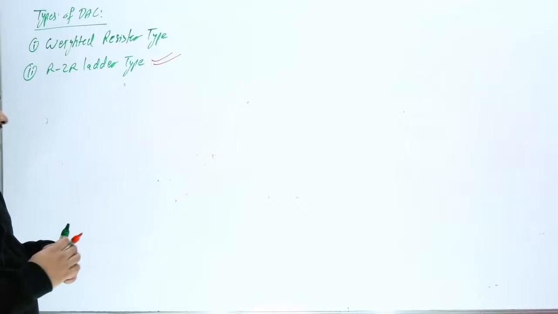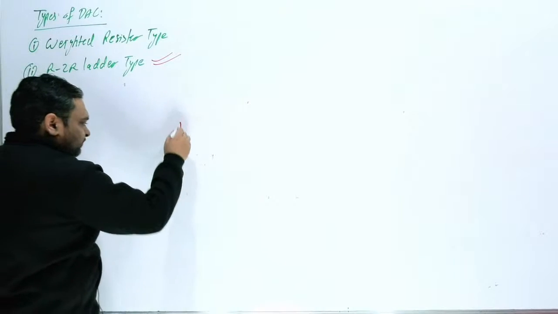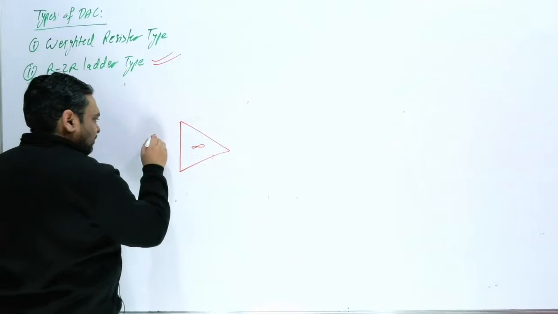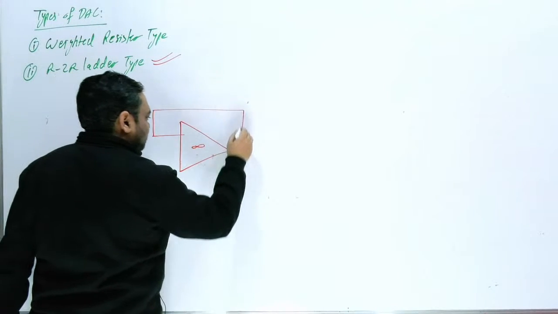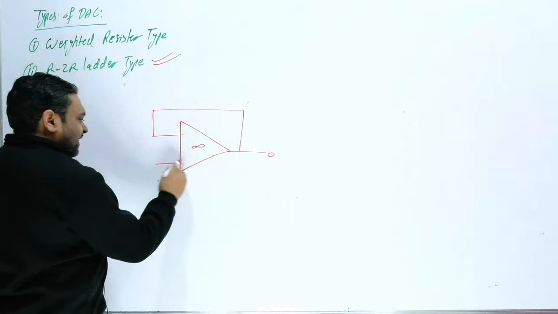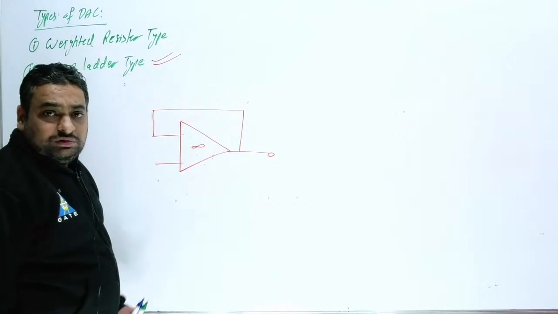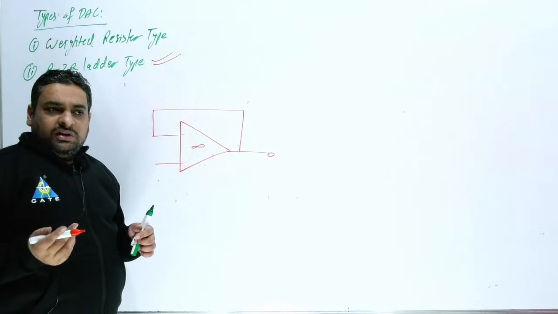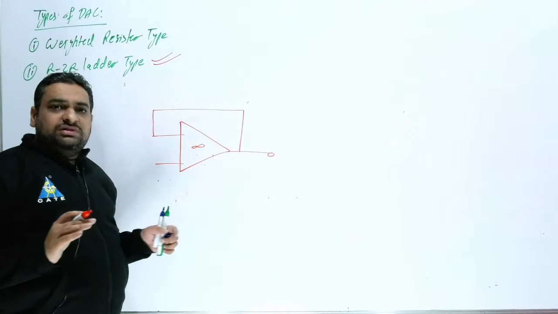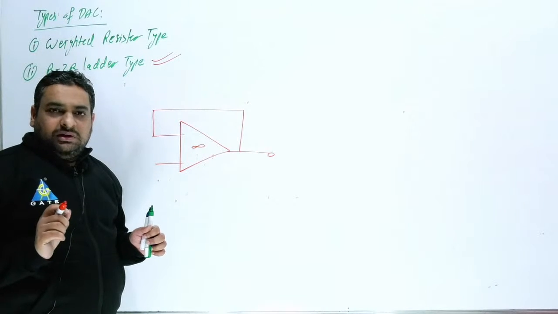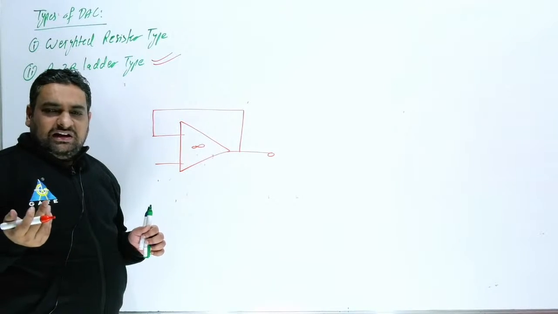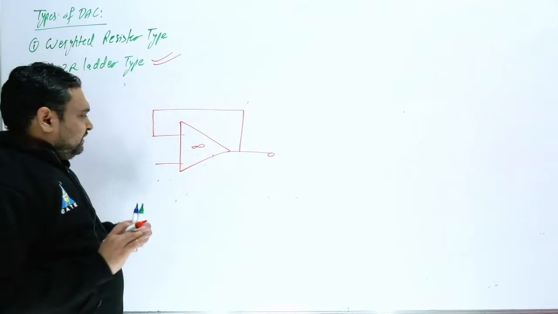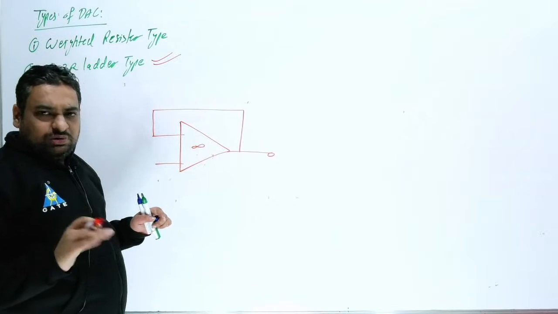Ladder type DAC. Just I want to tell you, we can use here one op-amp, and suppose this is an ideal op-amp, used as a voltage follower. So what output will you get at the output? This is the actual circuit. This is a voltage follower. Already I told you, in the last stage we can use an op-amp, and that op-amp can convert current to voltage, or voltage to voltage, or voltage to current in this way. Practically there is no other use of this op-amp in general.